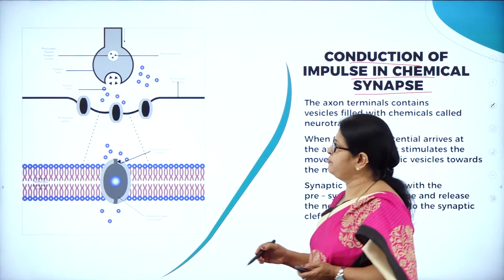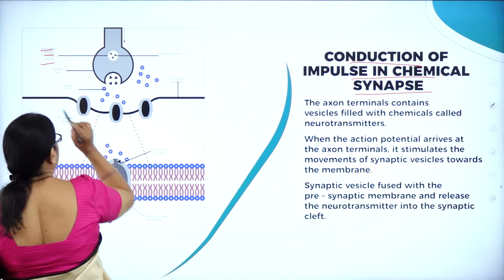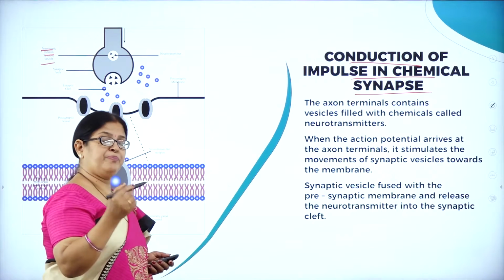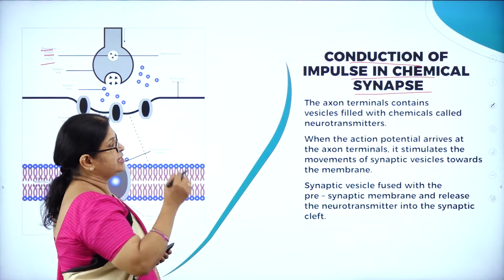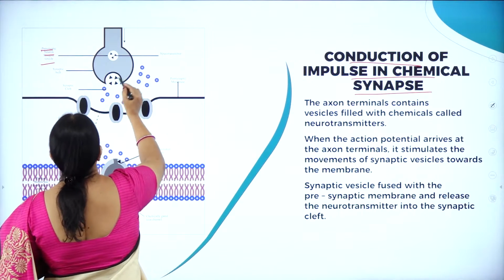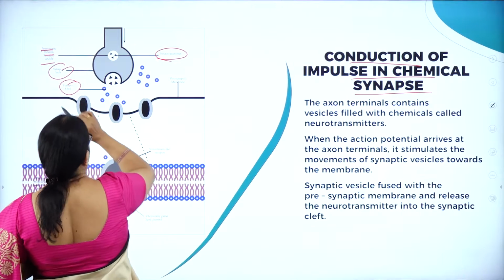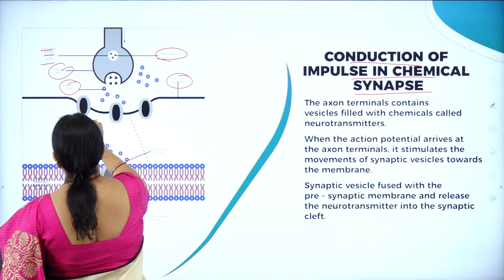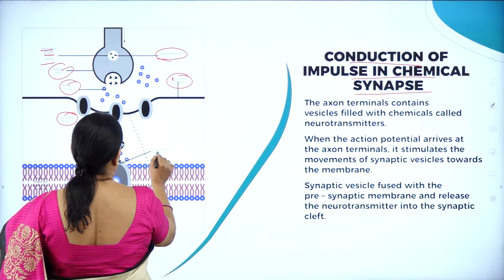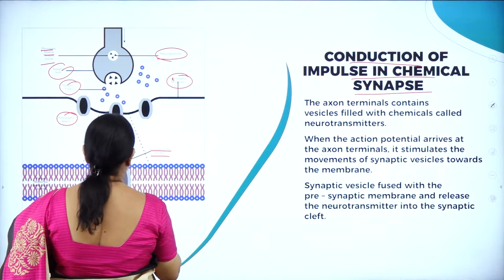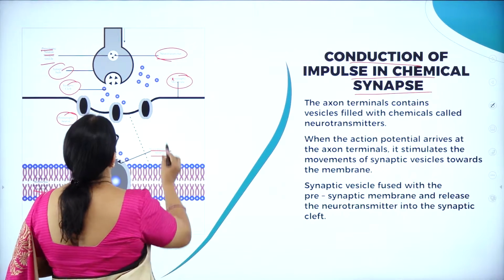Here you can see the beautiful picture. Here you can see the presynaptic neuron, with the synaptic cleft, with pre and postsynaptic neuron with the cleft. Synaptic cleft is called a chemical synapse. Here you can see the neurotransmitter, the synaptic cleft, the synaptic bulb, the postsynaptic membrane and presynaptic membrane. Here you can see the neurotransmitter receptor, the chemically gated ion channel, the plasma membrane, and the postsynaptic neuron.